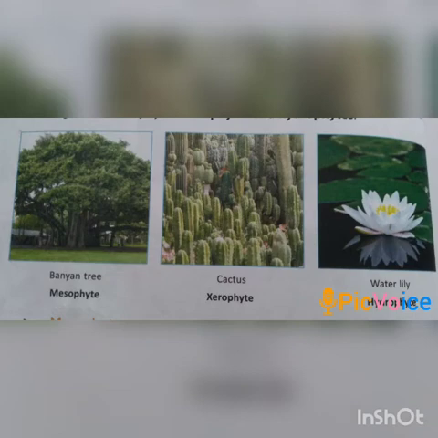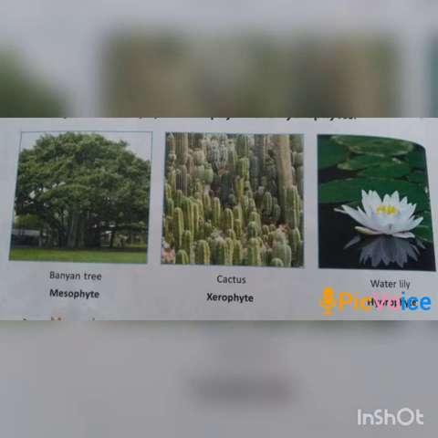On the basis of natural habitat, plants have been classified into three categories: mesophytes, xerophytes, and hydrophytes. Now I am going to explain it. Mesophytes grow on land and require a moderate amount of water supply for their survival, not more and not less. They have medium-sized roots and bear normal green leaves. Some examples of mesophytes are mango tree and apple tree.